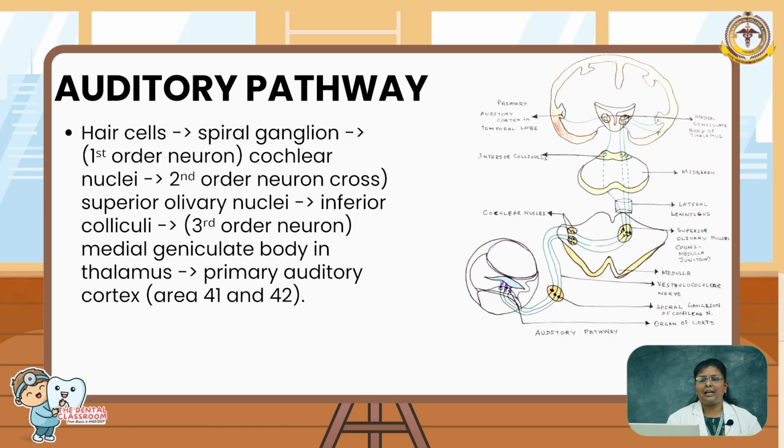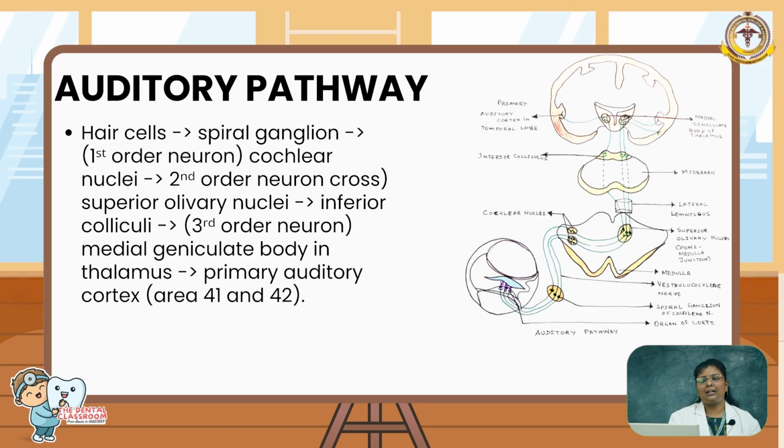So from the spiral ganglion, it initiates the first order neuron, that is up to the cochlear nuclei. So that is in the vestibulocochlear nerve, that is the 8th cranial nerve, that is the first order neuron. And from the cochlear nuclei, the second order neuron arises. So that is to the superior olivary nuclei and to the inferior colliculus. So up to the medial geniculate body in the thalamus, that is called the third order neuron.